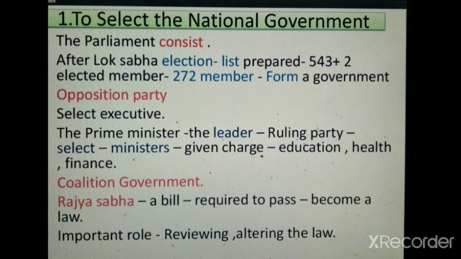Another important role of parliament, the second house, is the Rajya Sabha. The most important work of Rajya Sabha is to pass the bill required to be passed. Means whenever a bill becomes a law, the most important thing is that the Rajya Sabha has to pass that bill, and then it becomes an important law.